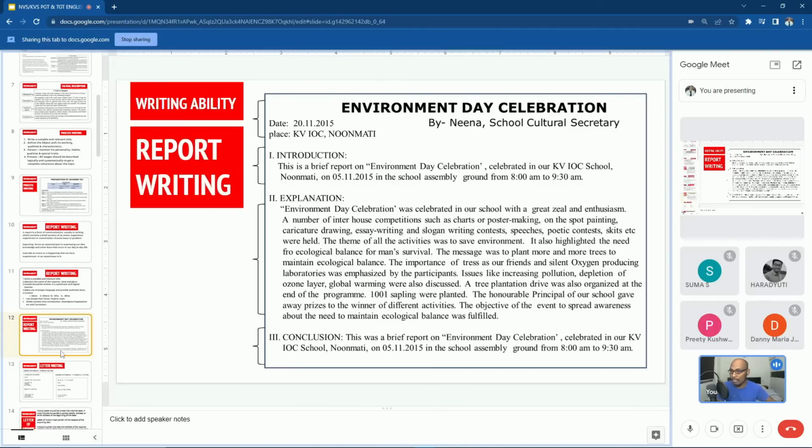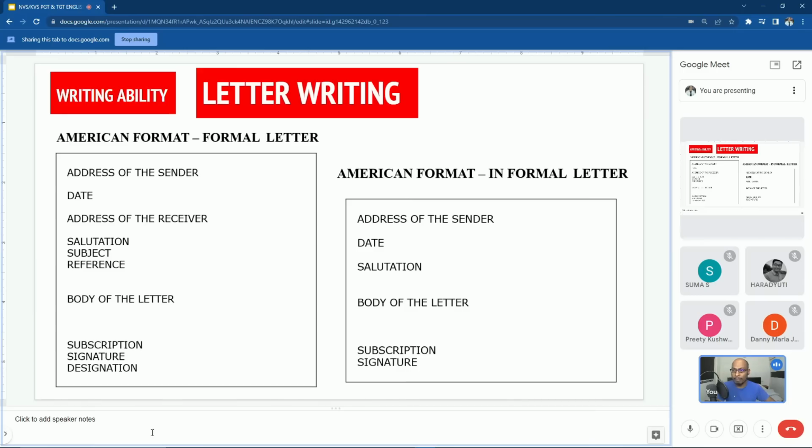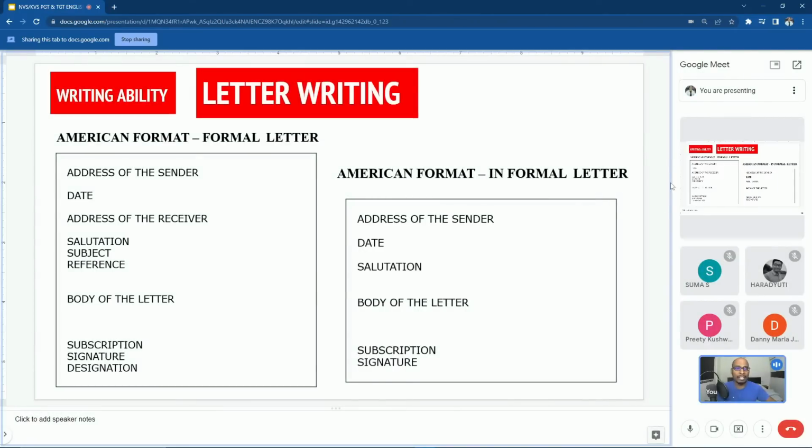Okay, now this is about report writing. Then we'll go to letter writing. I'll not take much time to explain because theory is not going to come in exams. You are going to get MCQ questions that we'll practice, analyze and discuss, why that answer is correct and why that answer is not wrong. Okay, now we have letter writing. So letter writing is very common, and we have two types of letters.